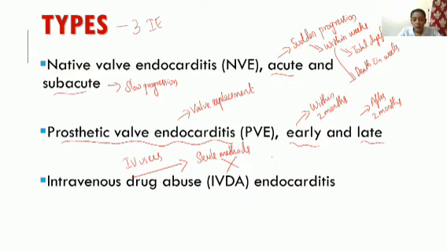Due to that, in intravenous drug abuse, endocarditis can occur. So there are 3 types: native valve endocarditis, prosthetic valve endocarditis, and intravenous drug abuse endocarditis. These are the main 3 types.